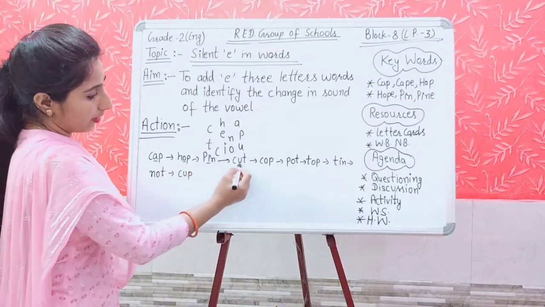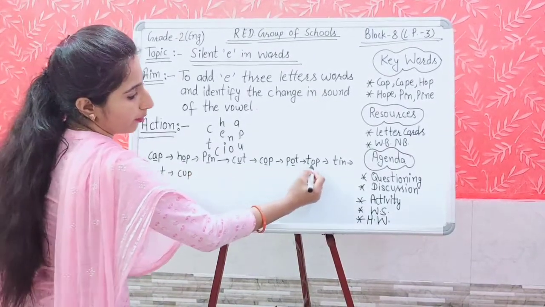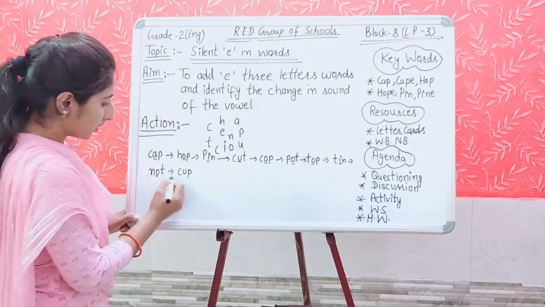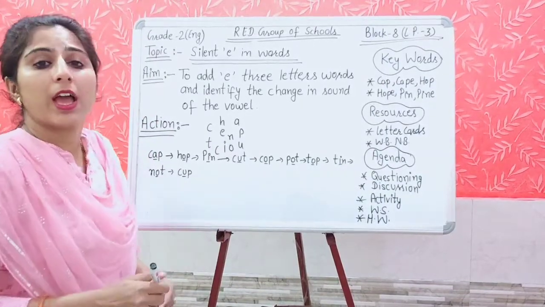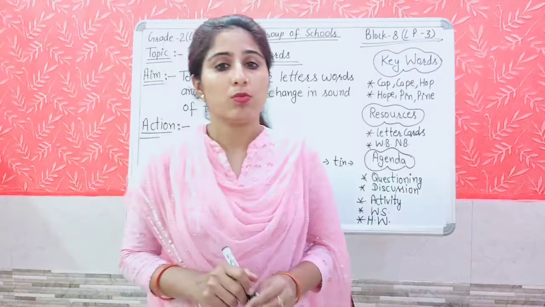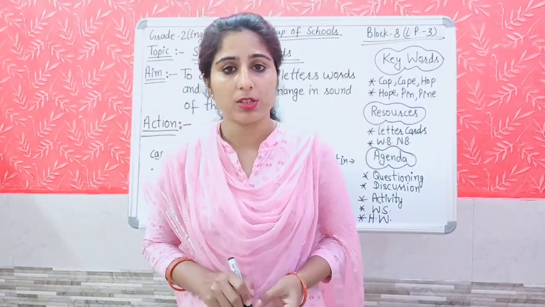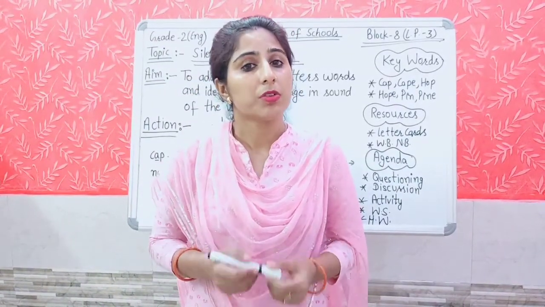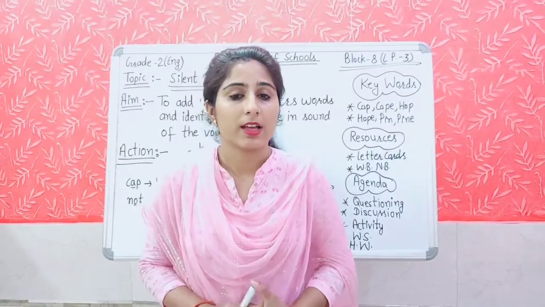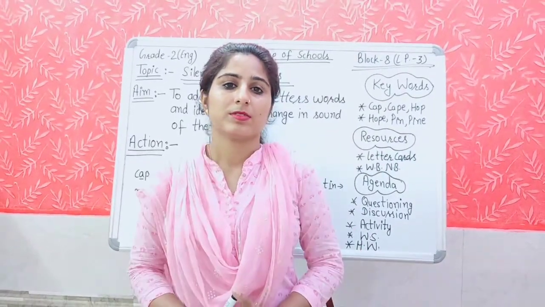O, I, U, O, O. So, all these are vowels. Every time we have used a vowel sound in the middle of the word. Now, we will add E at the end of these words.